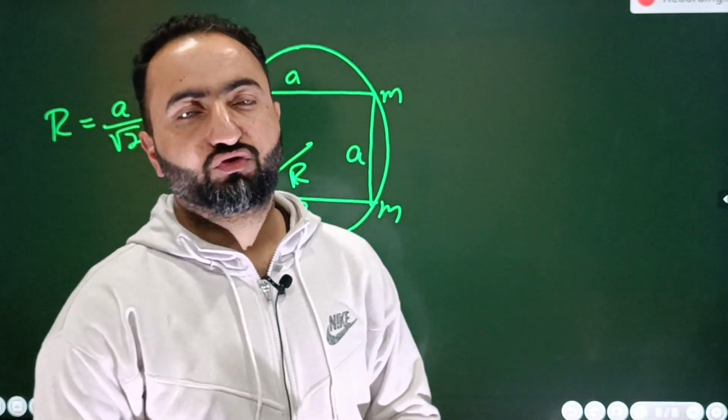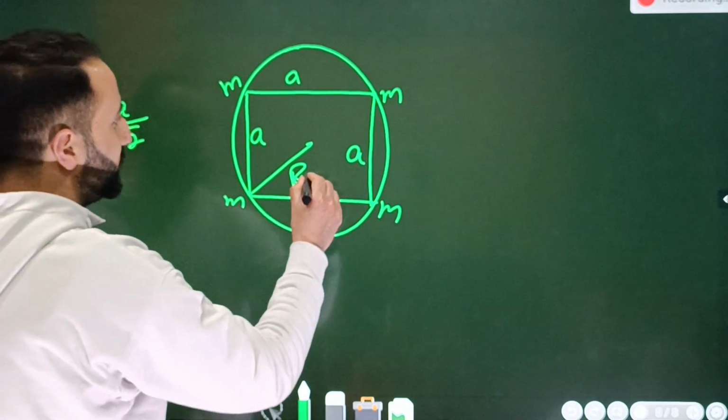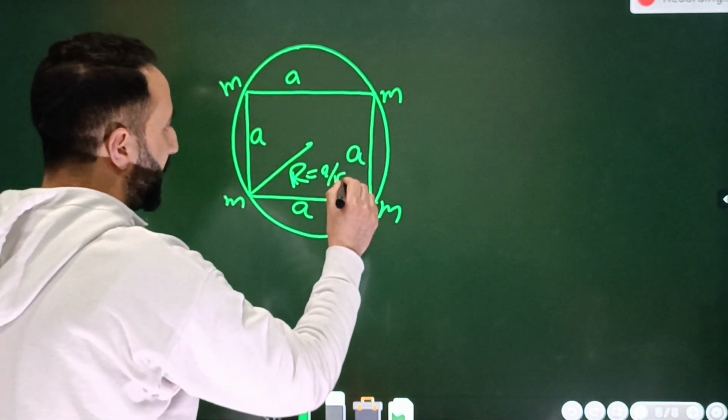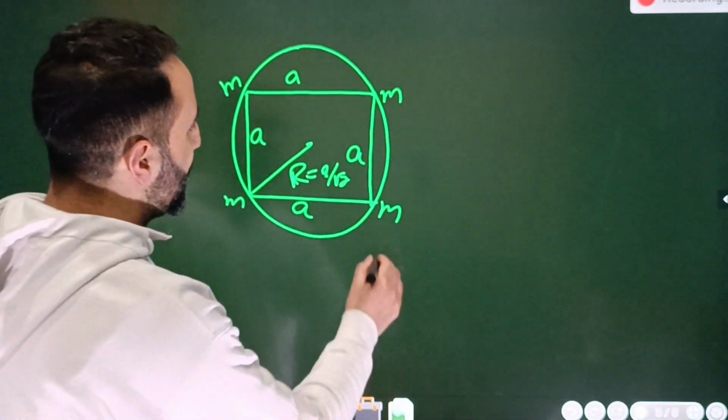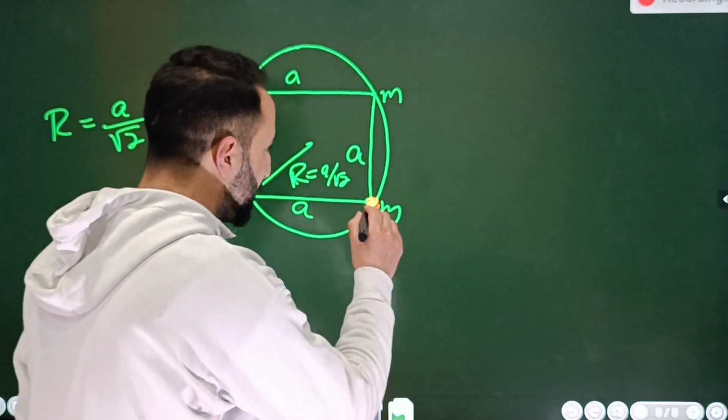Length of diagonal of a square is equal to root 2 times a, and length of half diagonal is equal to a by root 2. So this is the half diagonal which is equal to a by root 2. ठीक है ना बेटा? अब यहाँ ध्यान रखो बेटा. So let's try to calculate first of all the force on this particle. जो यहाँ पर ये particle है बेटा, हम इस पर force निकालेंगे बेटा.